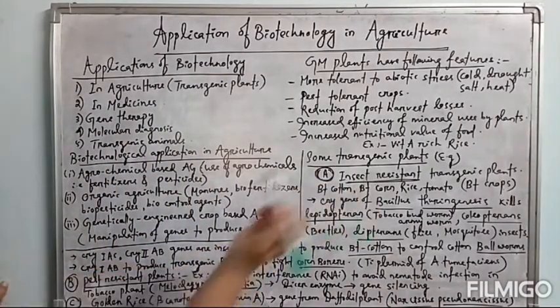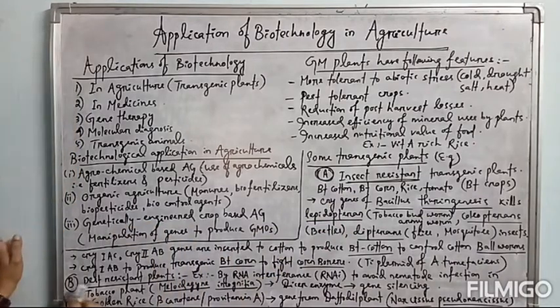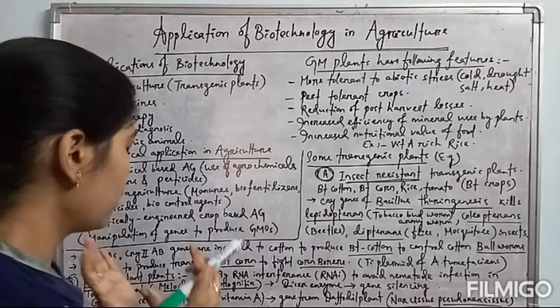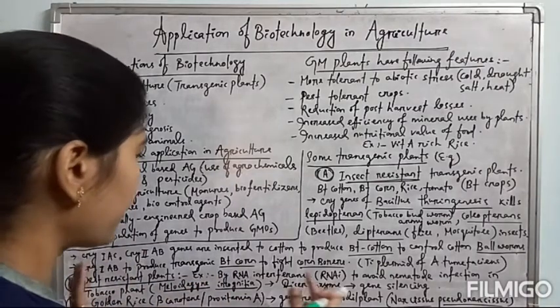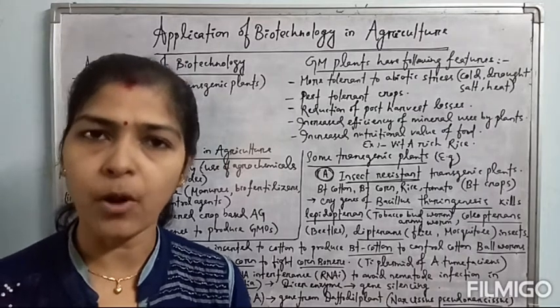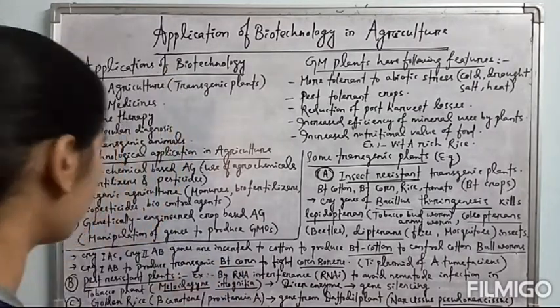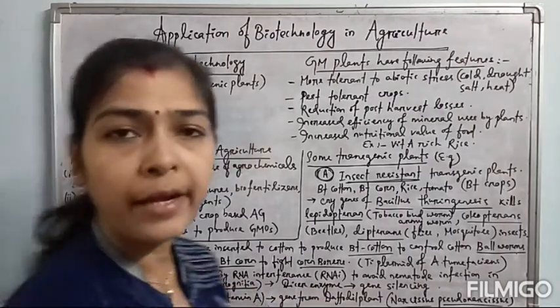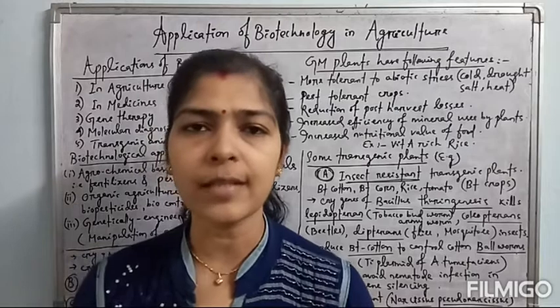This is insect resistance, which we have already discussed. Then the second one, pest resistant plants. One example we will discuss. Pests like different types of worms, like nematodes, the infection can also be blocked in plants. And one example we will discuss here is by the help of RNA interference technology. RNA interference technology is nothing but gene silencing.